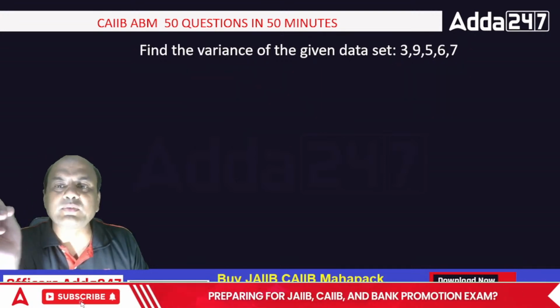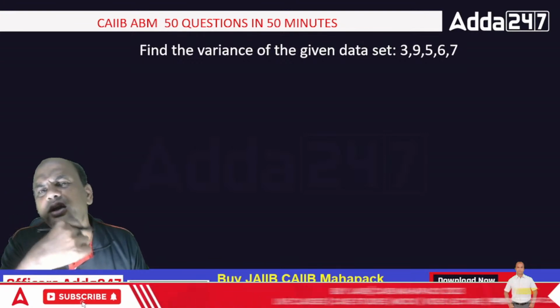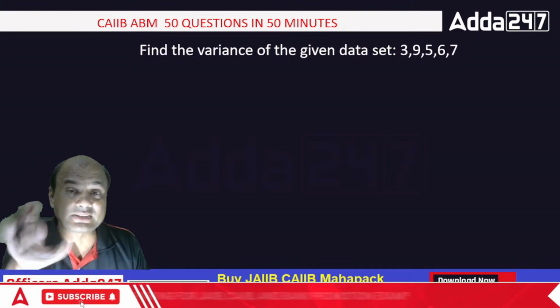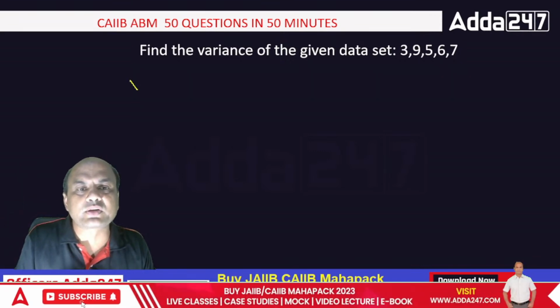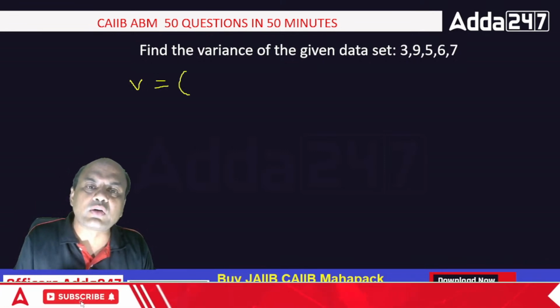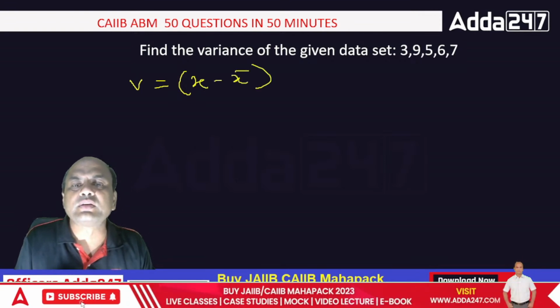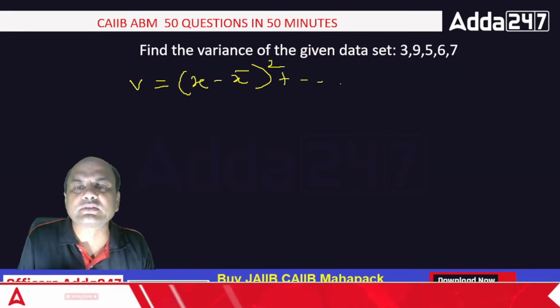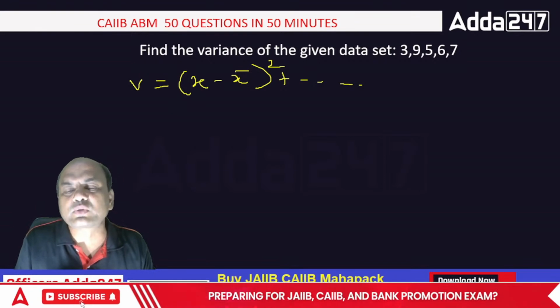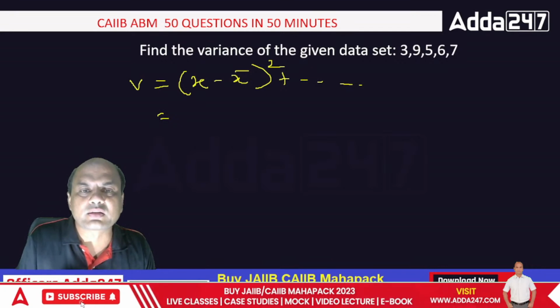Find the variance of the same numbers now. See this, variance: 3, 9, 5, 6, 7. So how to find the variance? This is tricky, not that easy. Variance means always square. Remember this word, square. Variance equals the square of x minus x bar, the whole square, plus the addition of all these. Go on adding for x1, x2, x3. Let me write it over here.